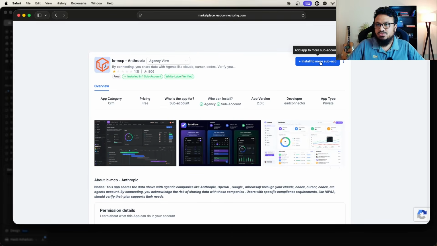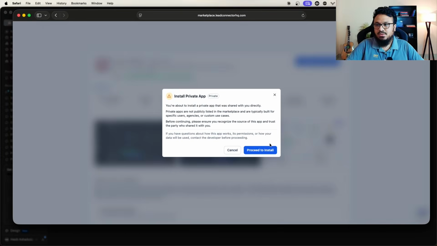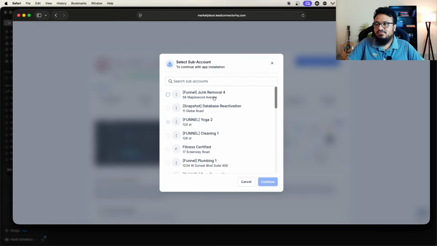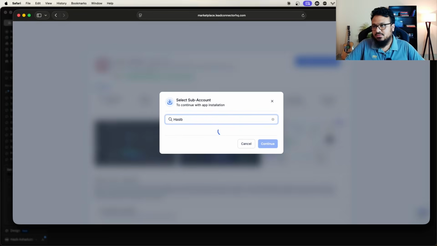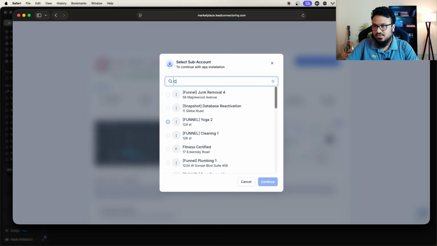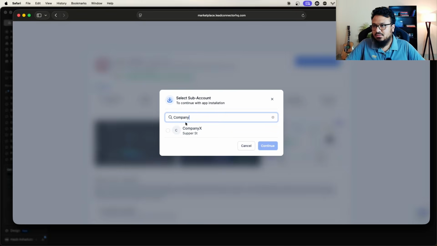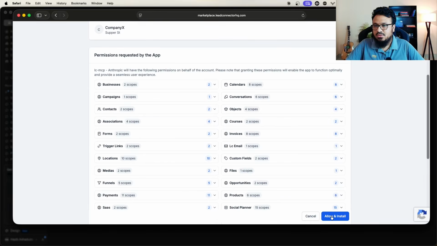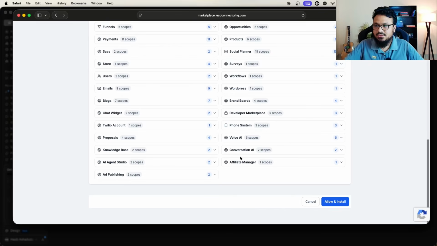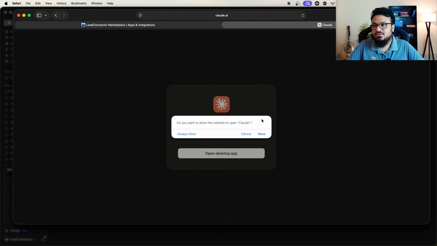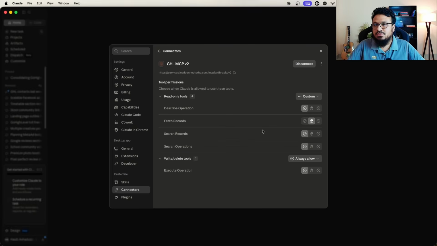Again, install to sub account. Okay, let's just click on this, proceed to install, and then I'll have to select a sub account. So I'll just use my own sub account here. Okay, let's use a different one. Okay, company X, continue, allow and install. So these are all the scopes that it's supposed to work on, or it has the access to work on. Complete installation, and that's it. That's pretty much what you need to do in terms of installing Claude to your account. So it's connected to my GoHighLevel now.